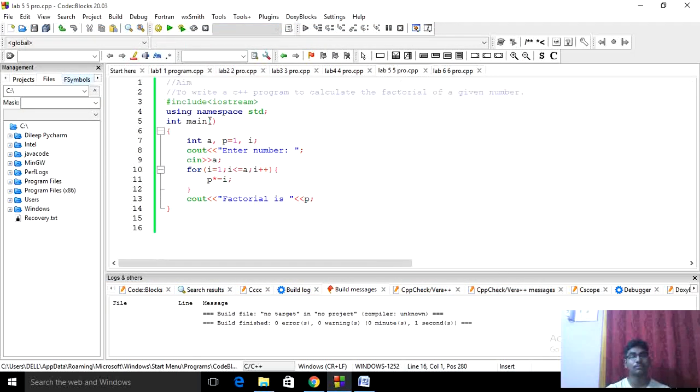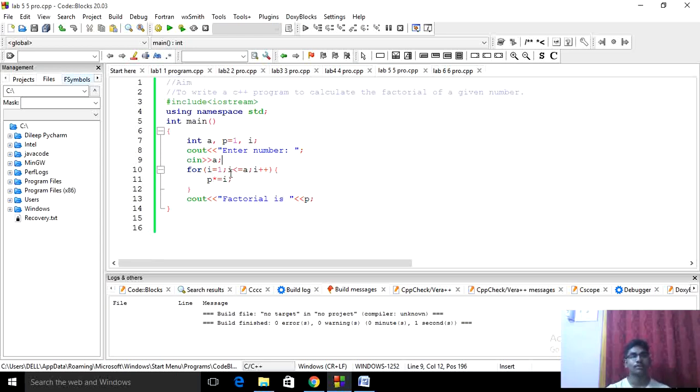The fifth program is to include iostream, using namespace std, int main. The aim of this program is to write a C++ program to calculate the factorial of a given number. I'll use int as my data type and declare the variables a and p equal to 1. I'll print with cout to enter the number, and I'll store my a value with cin to take the input.